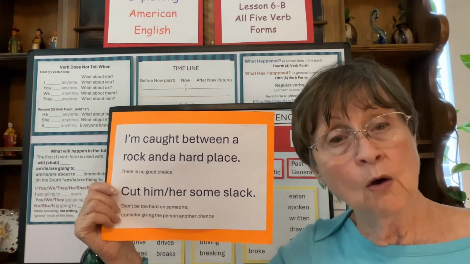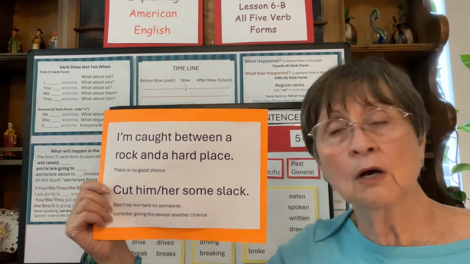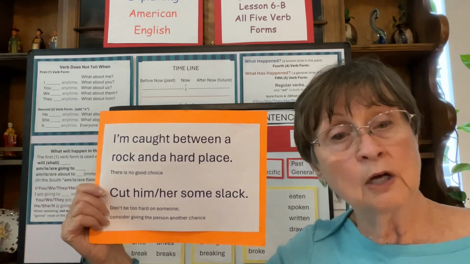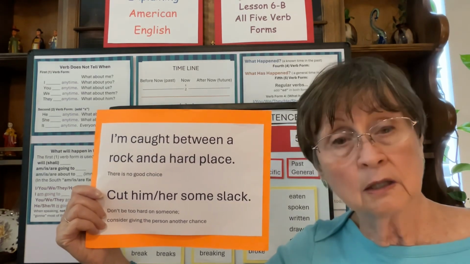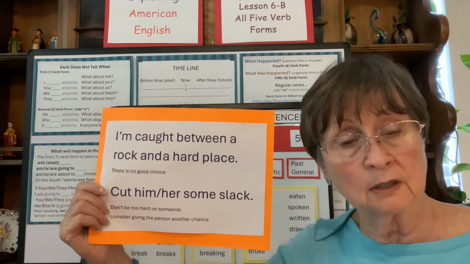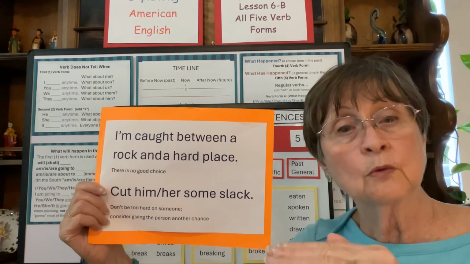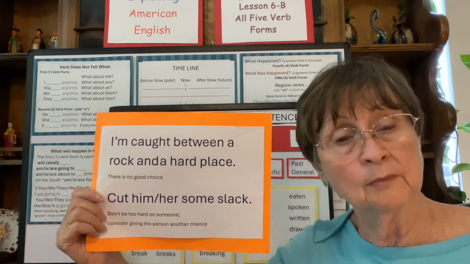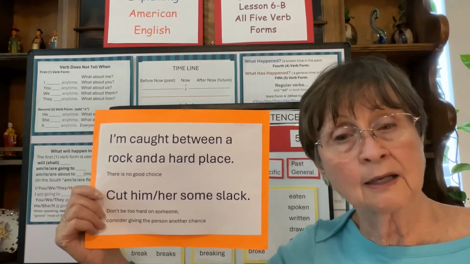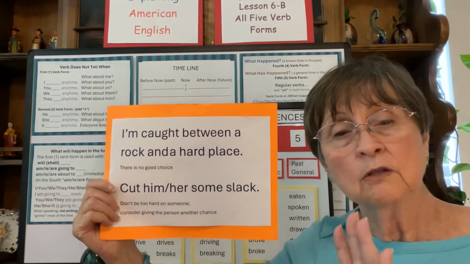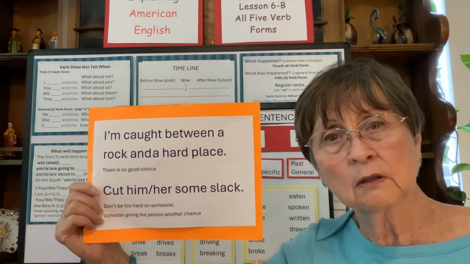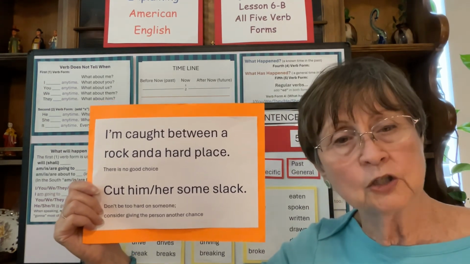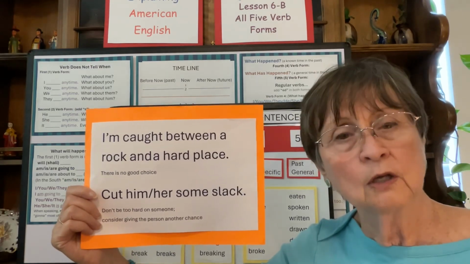However, I know that either your child has been sick or your car has been giving you problems, and this is not usual. So I will cut you some slack. I will not apply the rule strictly. I will go ahead and pay you the regular amount, even though you didn't fulfill the rule of coming the whole time all week. I will cut you some slack. We use this for any situation where you're not going to apply the strict rule or the strict reaction. You're going to go easy, show patience, show mercy to someone. You cut them some slack.